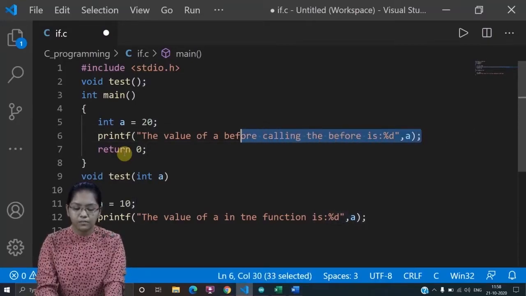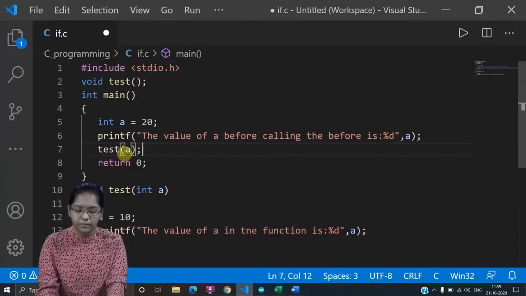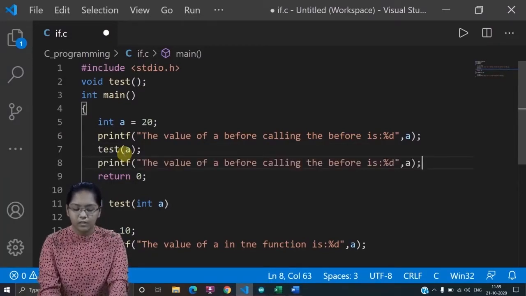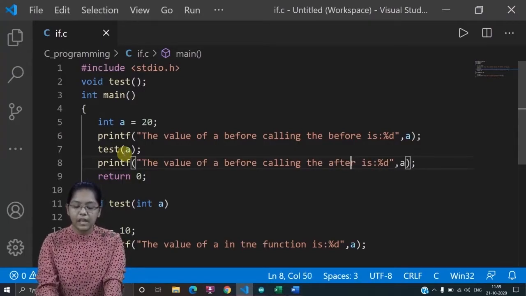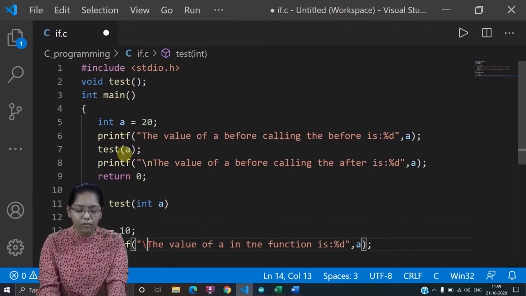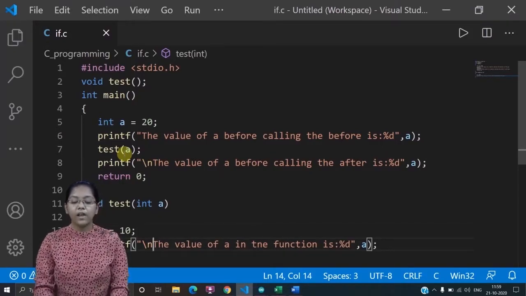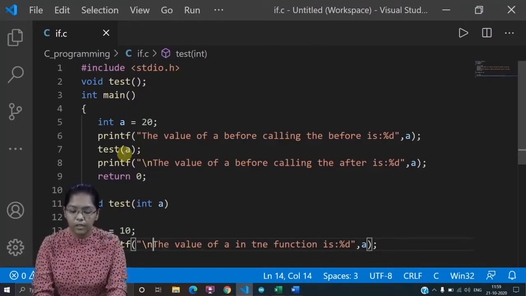Let's copy this, and now I will call the function test(a), and here, after calling the function, print again. What I have basically done here is that the program will start through int main, and there the value of a which I have declared is 20. So the value of a before calling the function, here it will be the function.